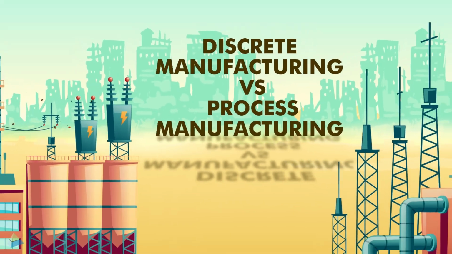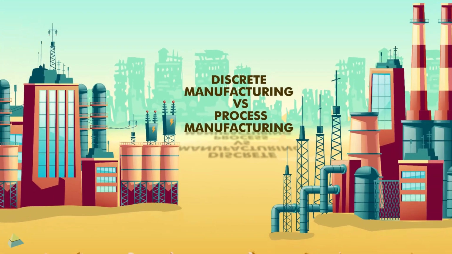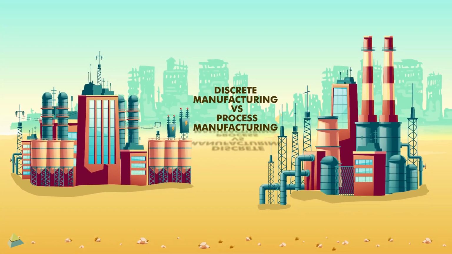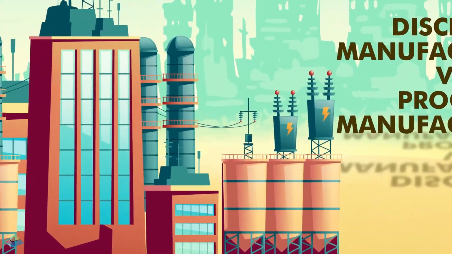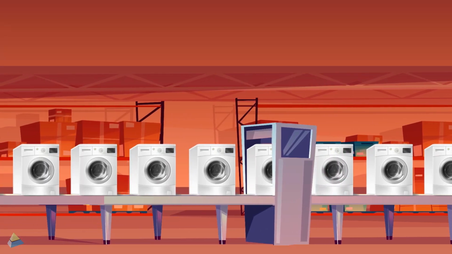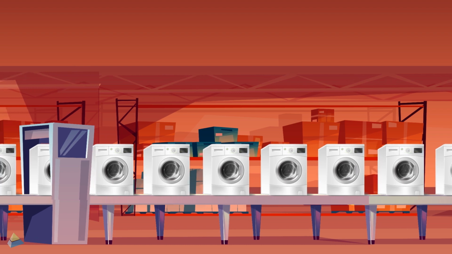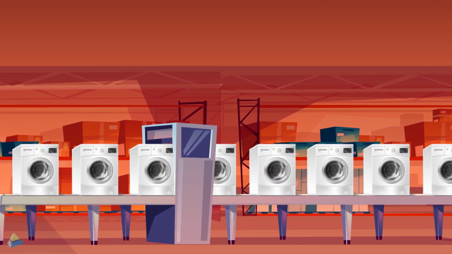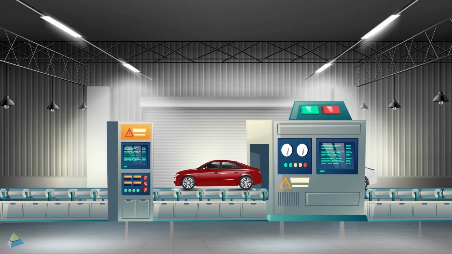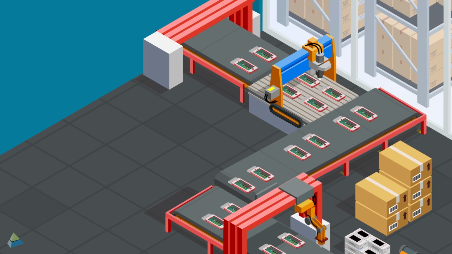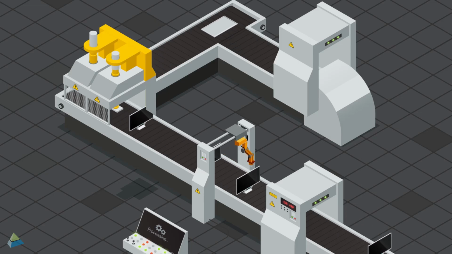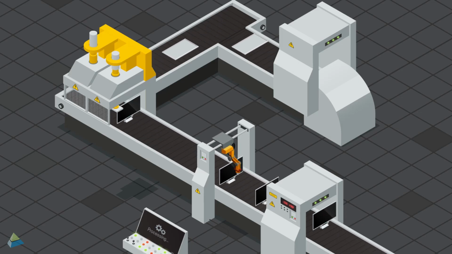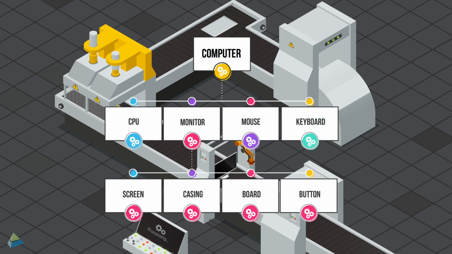The difference between discrete and process manufacturing is no rocket science. Let's figure it out here. Discrete manufacturing involves the production of distinct items whose components can be touched and counted. Its examples include automobiles, appliances, smartphones, computers, and other similar products that are manufactured along routing using bill of materials.